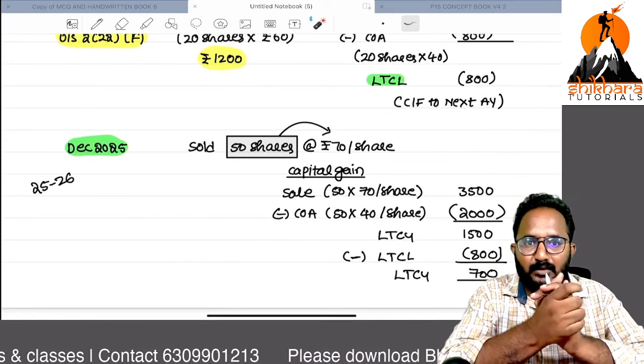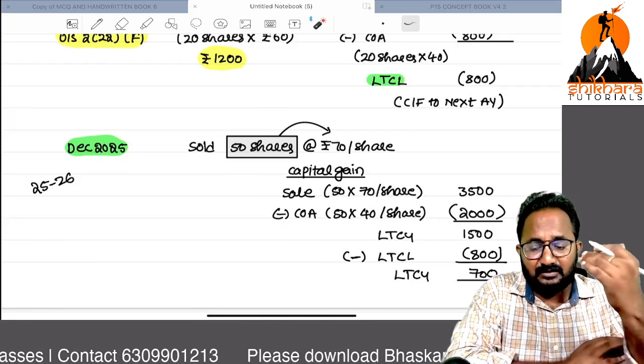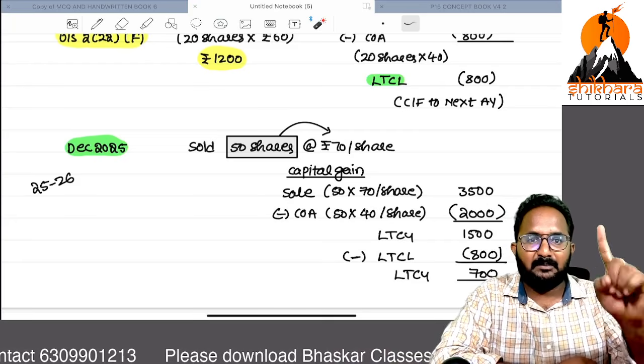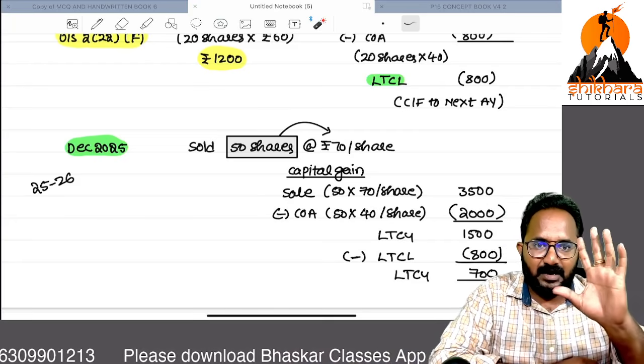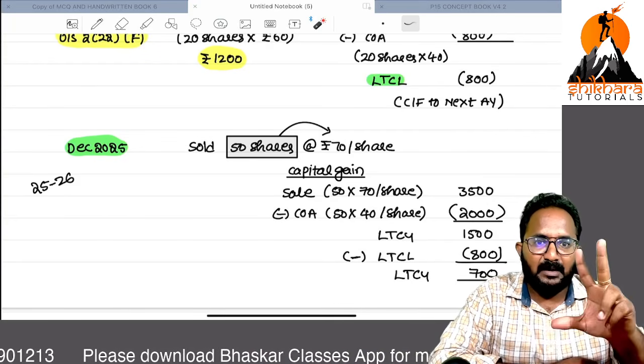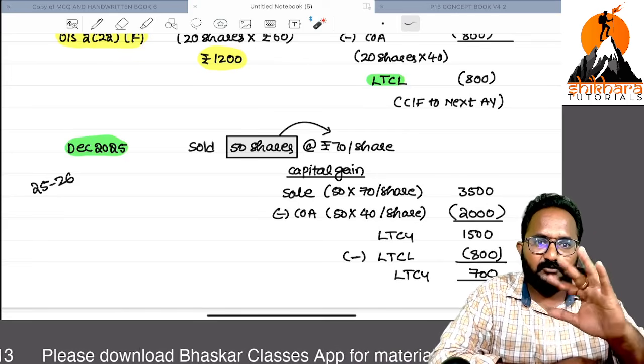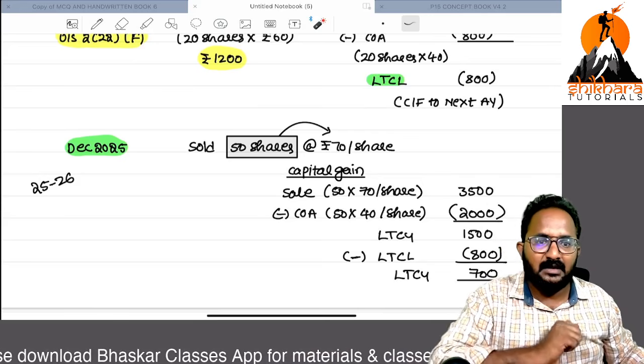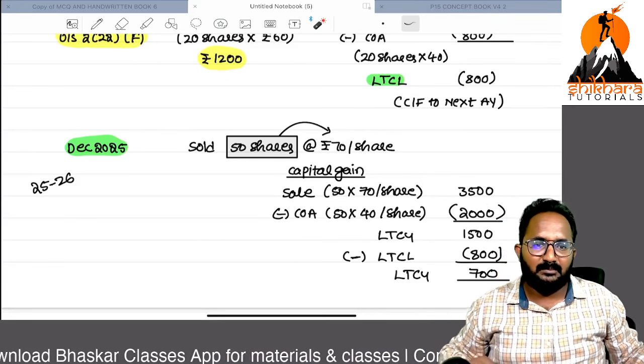Thank you. This is only with respect to income from other sources. Don't think about any other point. Please revise these 2 points only. One amendment: because of buyback, we have deemed dividend. Second amendment: family pension, 1/3 of family pension or 15,000 in case of old regime. In case of new regime, we have to take 25,000. These are the only amendments. Thank you. We can meet in the next session.